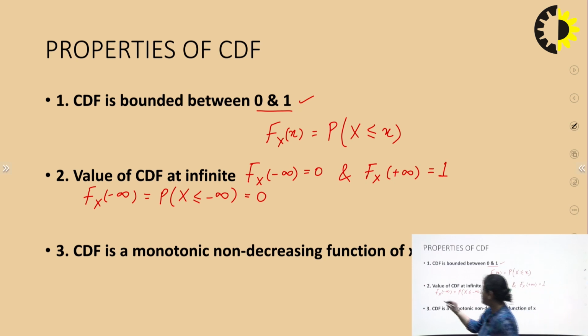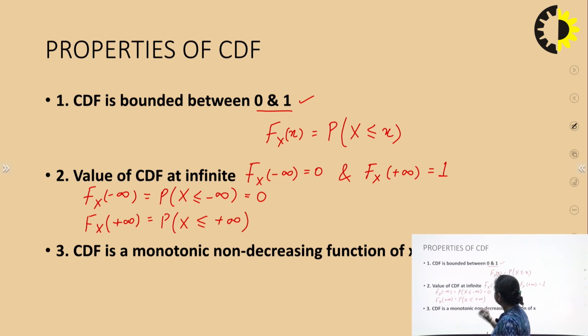Now, again according to the definition of CDF, Fx of positive infinity will be equal to the probability that the random variable X will take on a value less than or equal to positive infinity. Obviously, this is the probability that my random variable X will take some value which is always less than or equal to positive infinity.